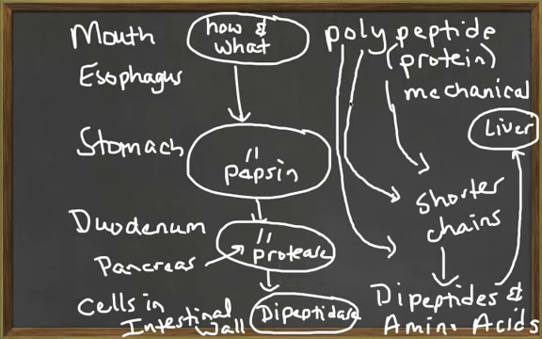Now it's your turn. Draw a concept map of how a large protein, or a polypeptide, is mechanically broken down in the mouth, enters the stomach to be broken down into a shorter polypeptide chain by the acid and the pepsin, enters the duodenum to be further broken down into small peptide chains and then broken apart by dipeptidases into individual amino acids, and finally transported into the blood capillaries to be transported to the liver.